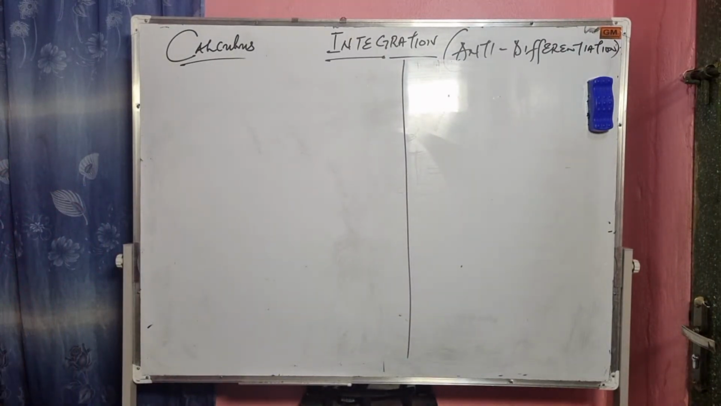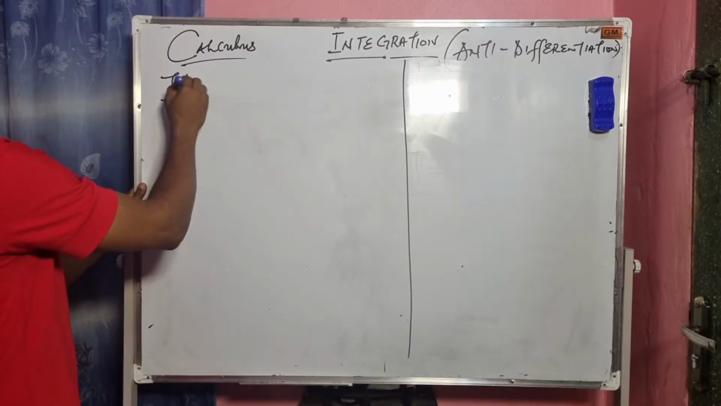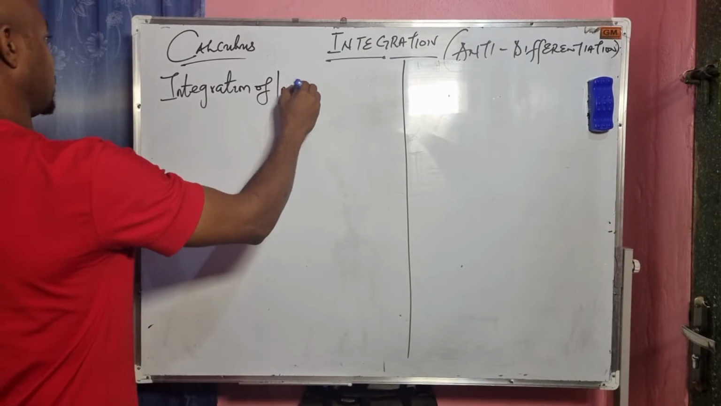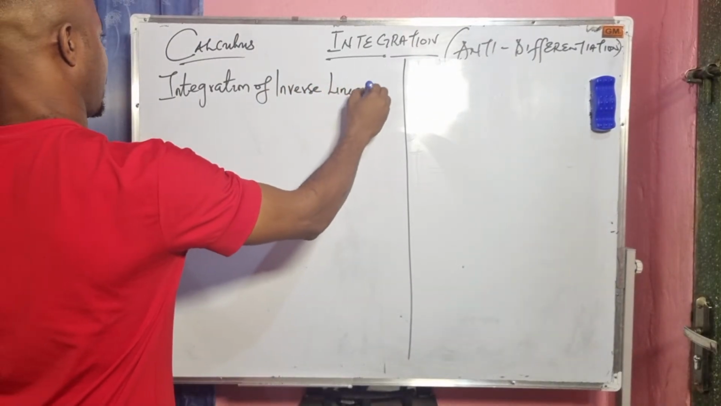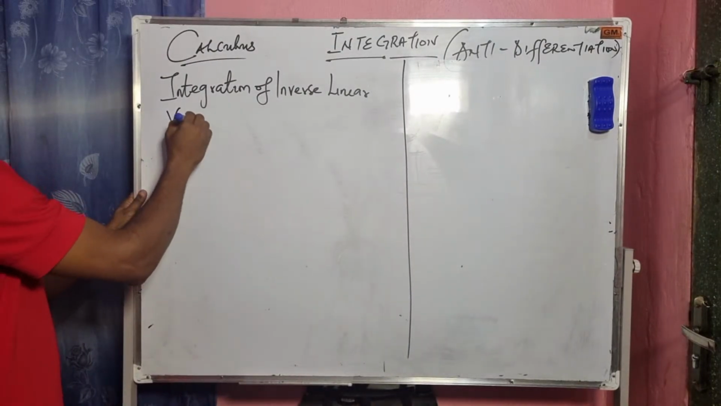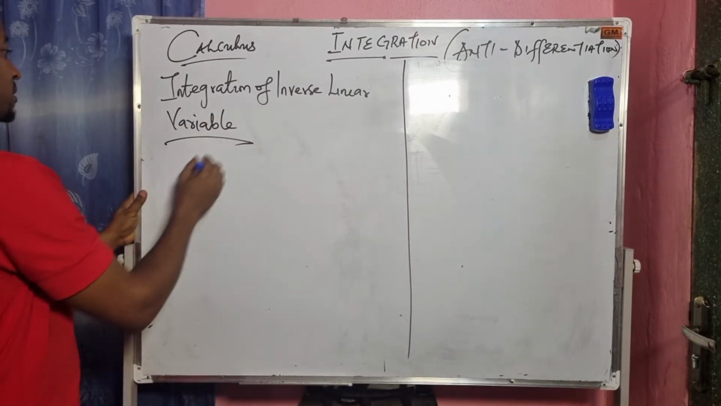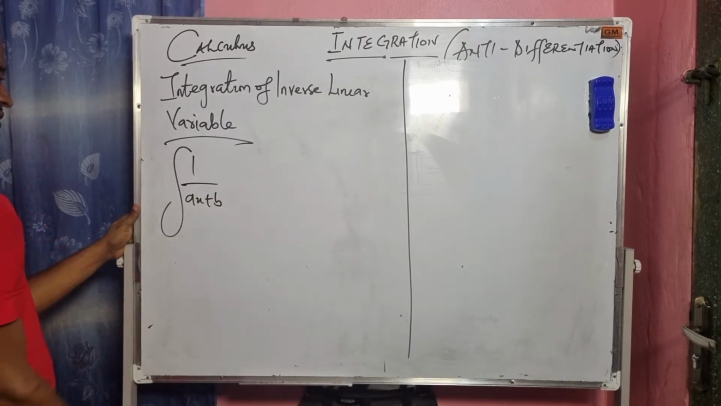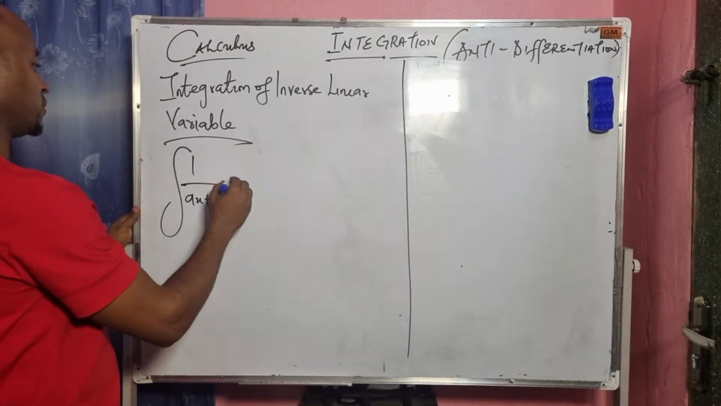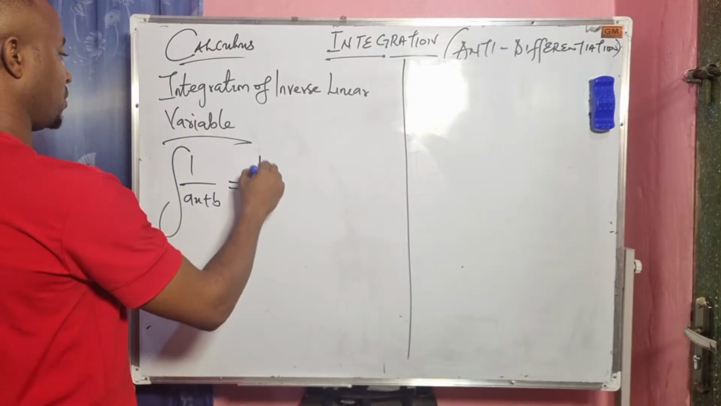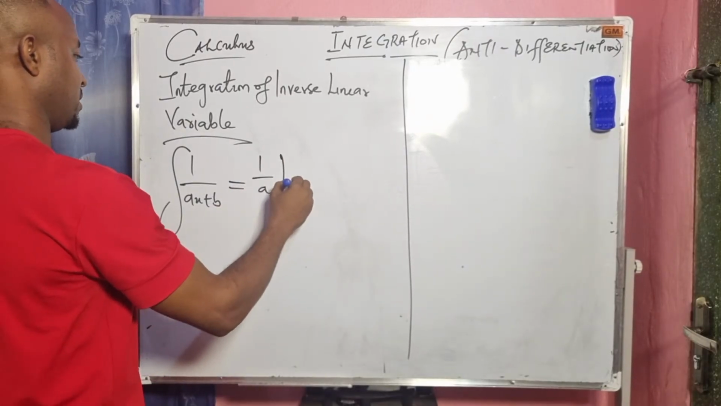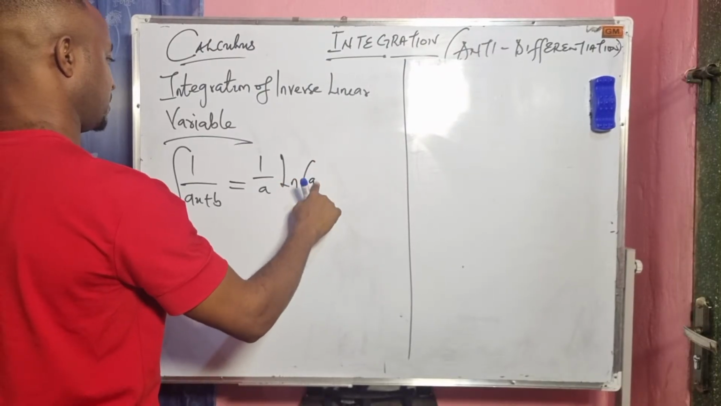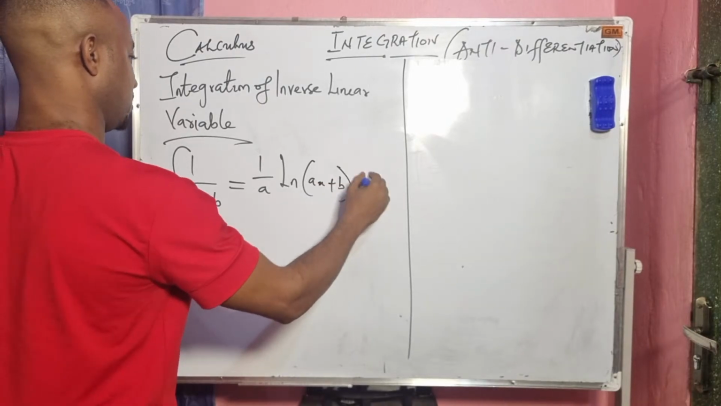Integration of inverse linear variable. If we have an integration of 1 over ax plus b, this will give us 1 over a ln ax plus b, then plus c.